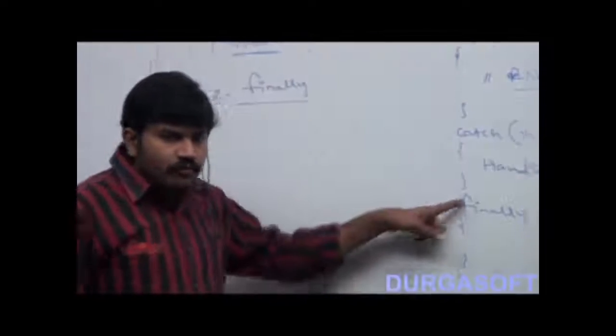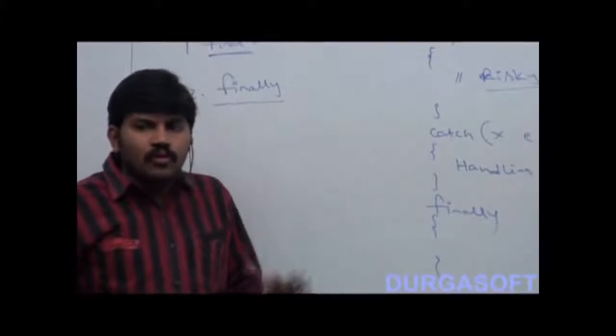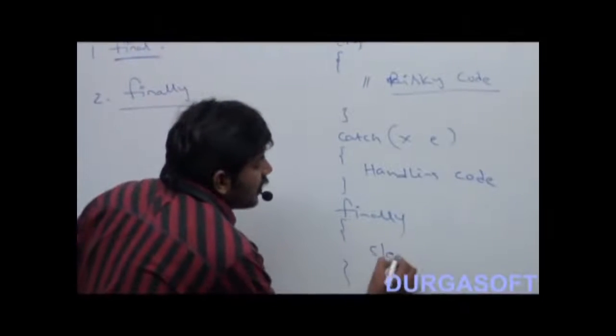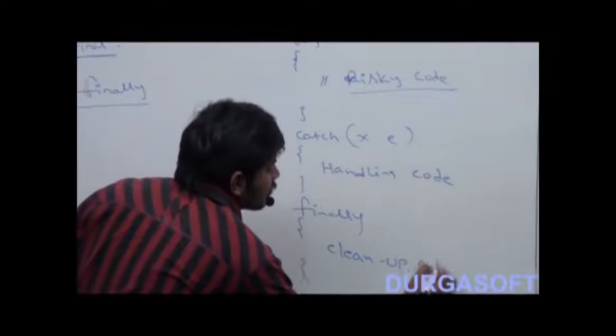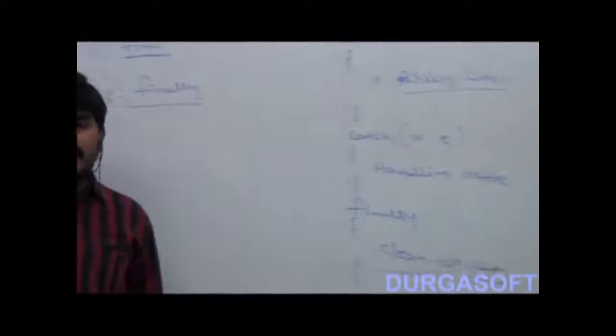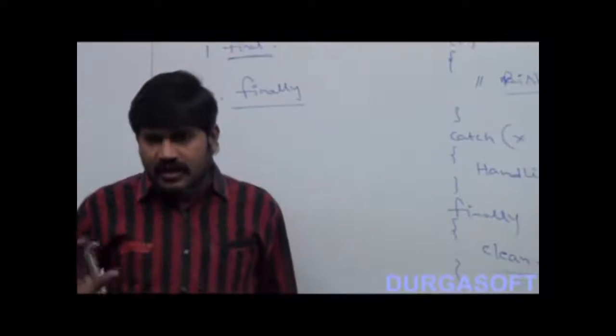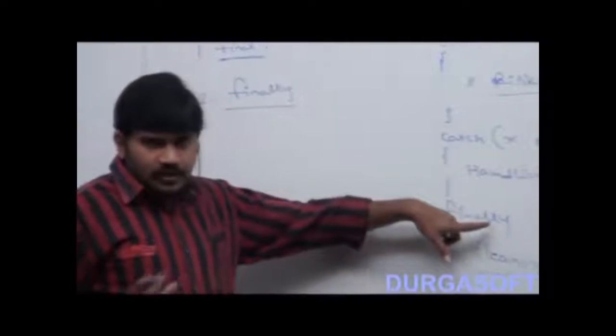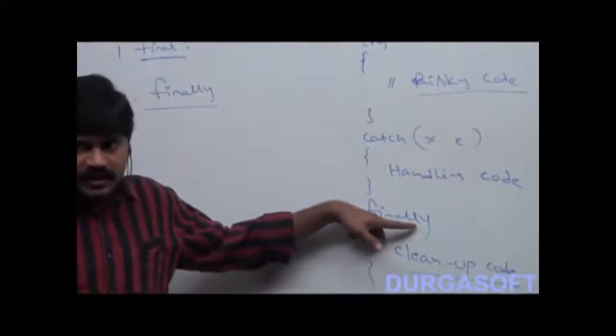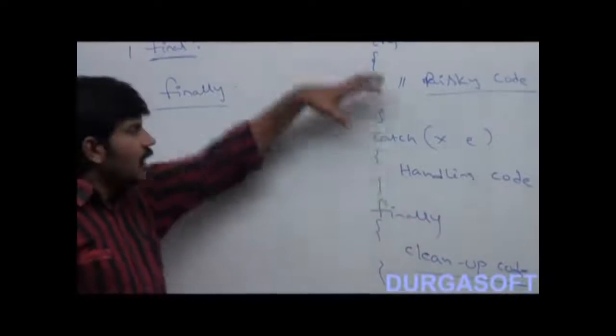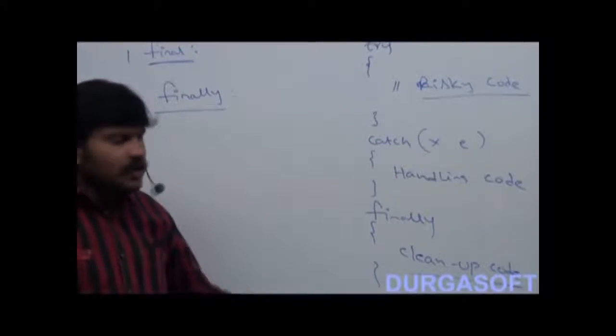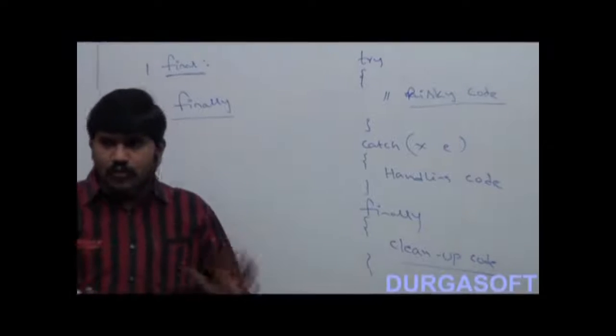Within the finally block, what code can we take? Cleanup code, right? Cleanup and resource deallocation, like closing a database connection. Cleanup activities we can by default perform inside the finally block. I hope you are aware. So finally is a block always associated with try catch, to maintain cleanup code.